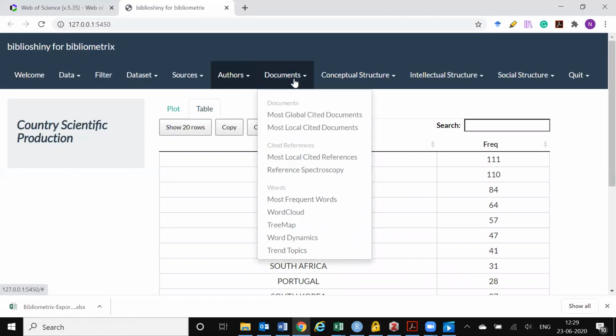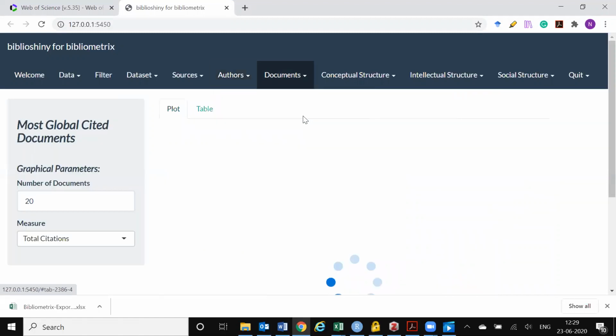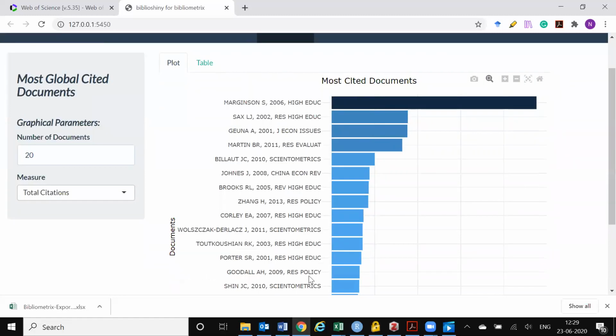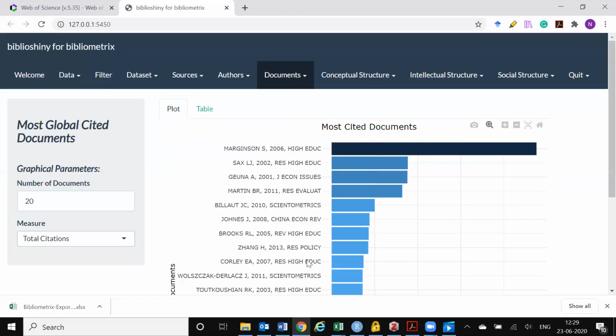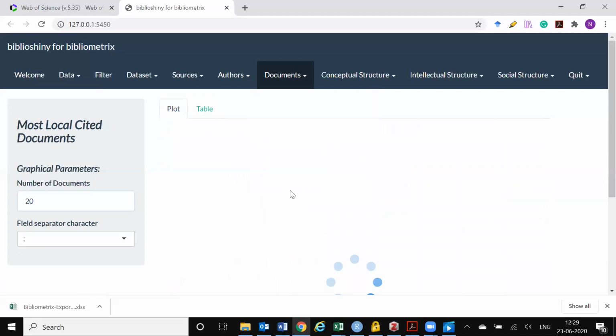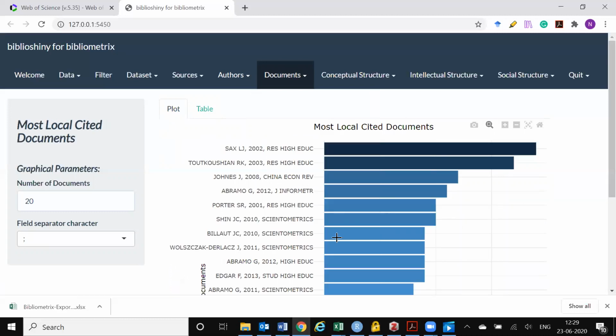Now for documents, these are specific articles, and which are the articles which have created the highest level of citation and impact. So here one can clearly see that this was the article which has had the highest level of citations, followed by these articles. So obviously the top articles are articles that you would like to go through for further analysis.